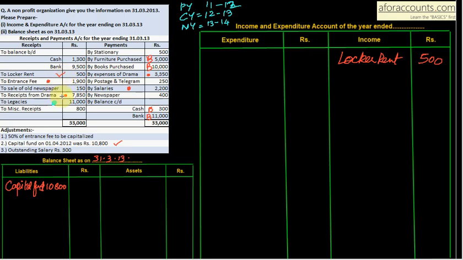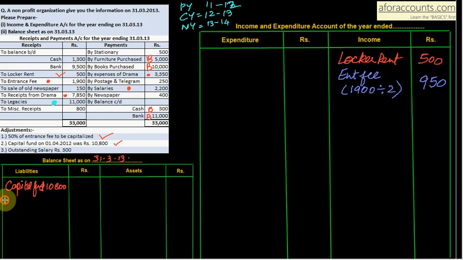Entrance fee clearly given in adjustment, 50% entrance fee to be capitalized. So only 50% will be your income for income and expenditure account. Write entrance fee. How much it is given? 1,900. So 1,900 divided by 2 is your income. That comes to 950, and the entrance fee to be capitalized is the remaining 950.